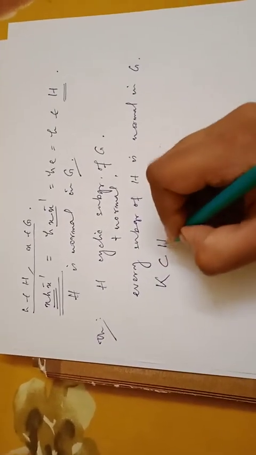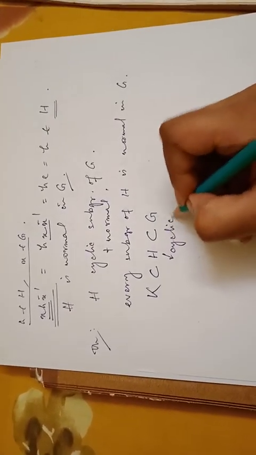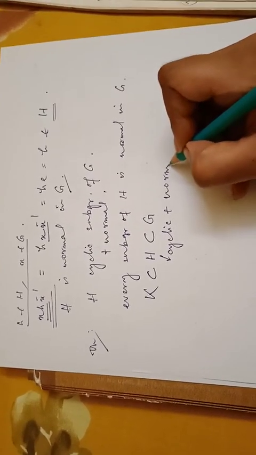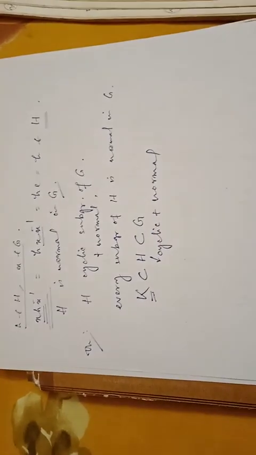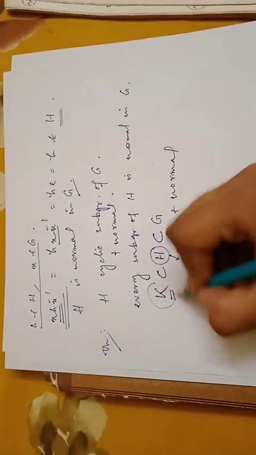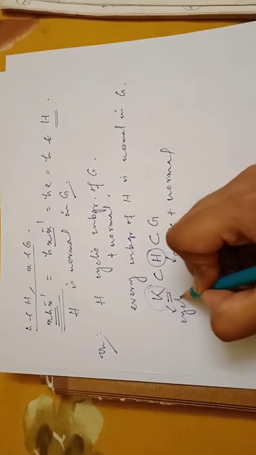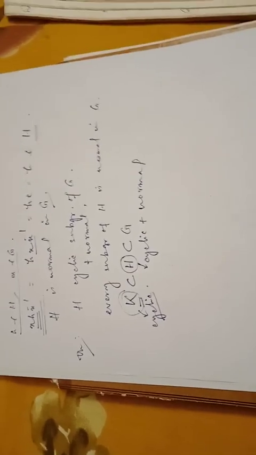Let's prove it. Let us consider some K, a subgroup of H, which is a subgroup of G. Now it is given H is cyclic and normal. We need to prove K is also normal. Now will K be cyclic? Answer is yes, because we know that a subgroup of a cyclic group is always a cyclic group. So when H is a cyclic group, K will also be cyclic. We need to prove K is also normal in G.